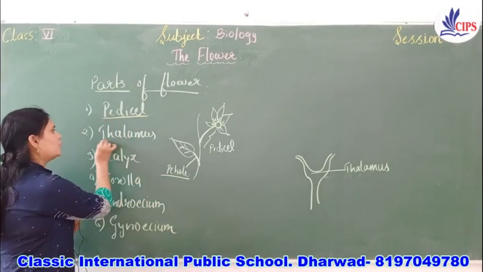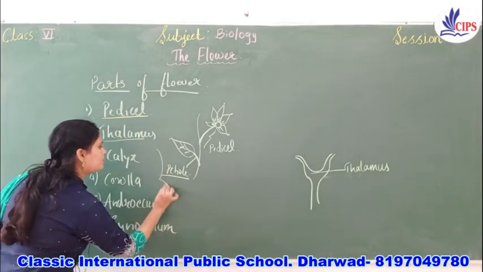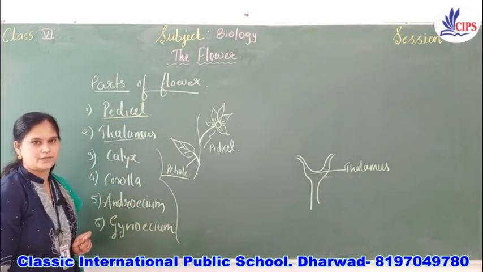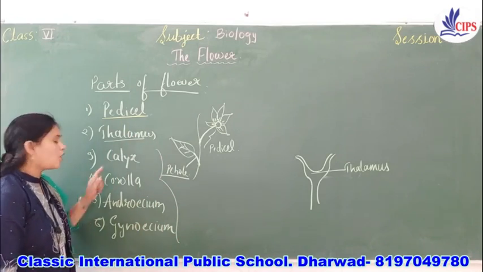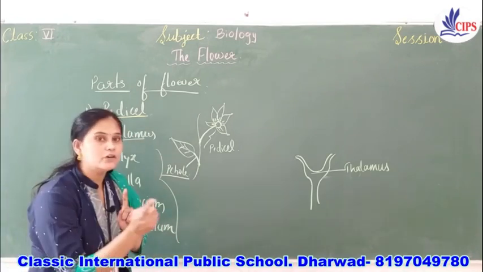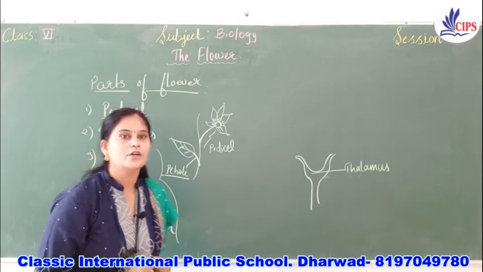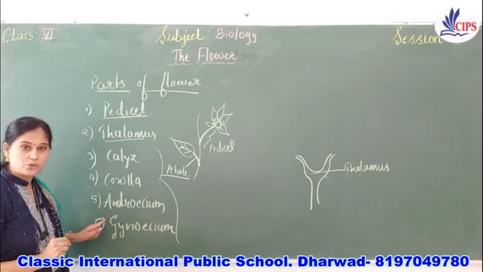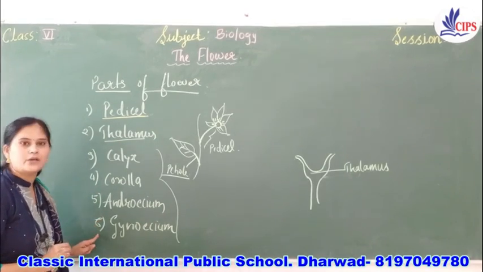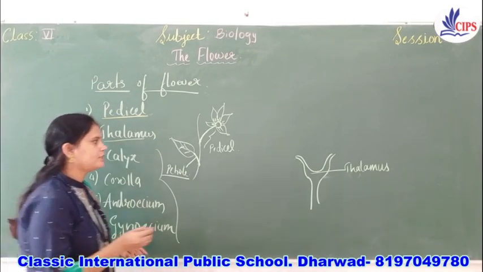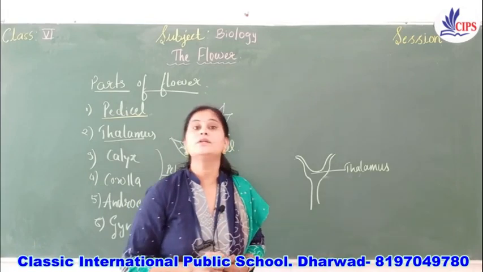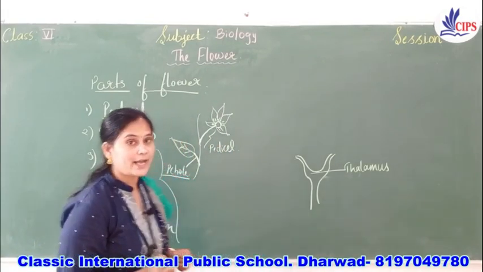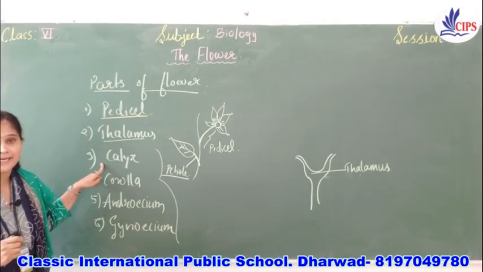Now, next we will move to the four important whorls of the flower. Those are calyx, corolla, androecium, and the gynoecium. So children, first we will study about the calyx. What is that? Yes, it is calyx.